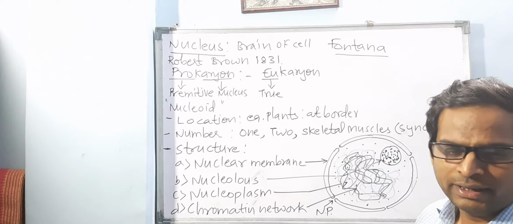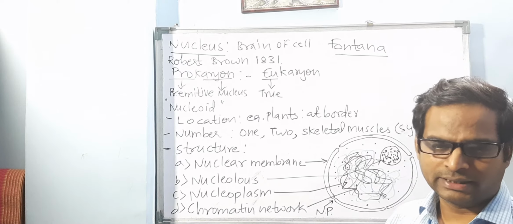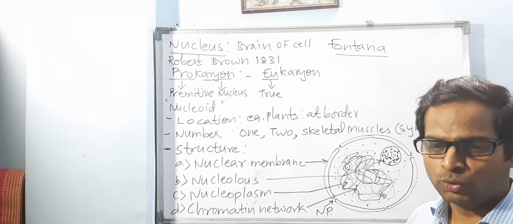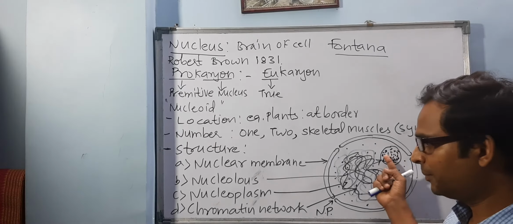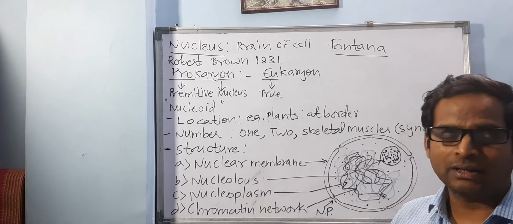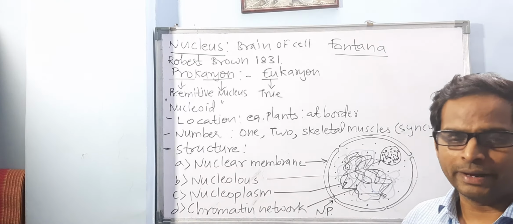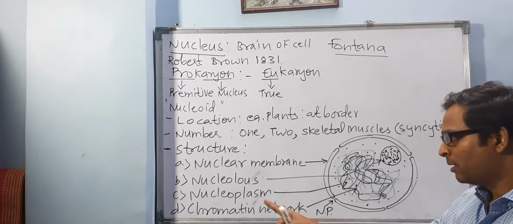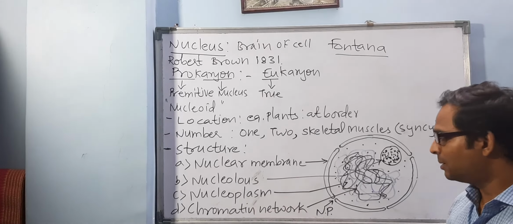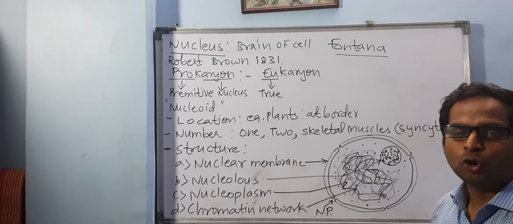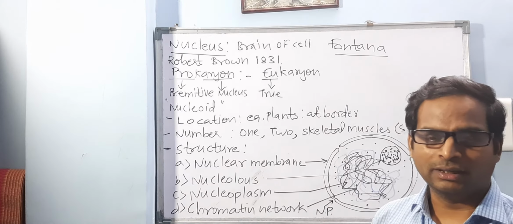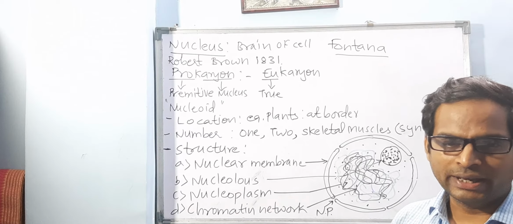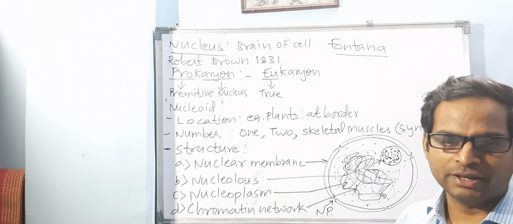OJAS, RNA is ribonucleic acid, like DNA is deoxyribose nucleic acid. So this nucleolus produces that RNA also, it produces ribosomes also. So it is a factory of ribosomes and RNA. Now nucleoplasm also contains some enzymes inside it. Those enzymes help in all the chemical reactions which occur inside the nucleus.